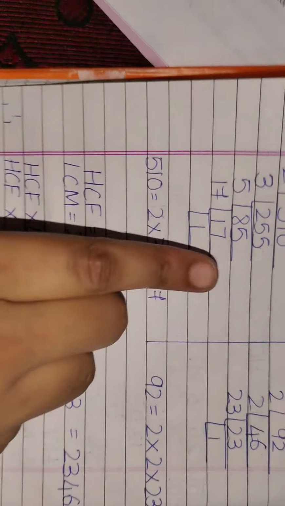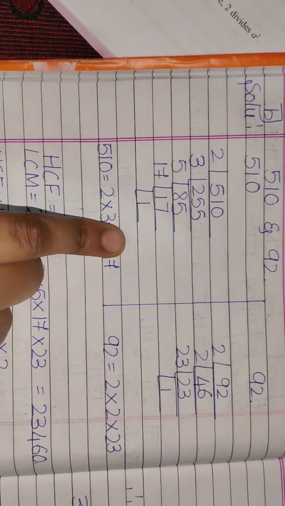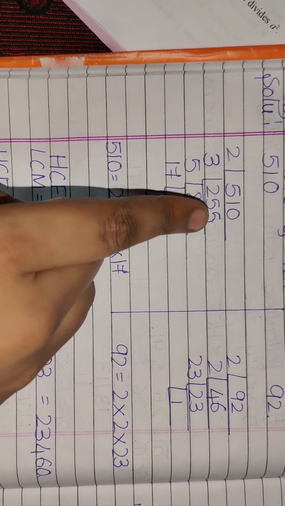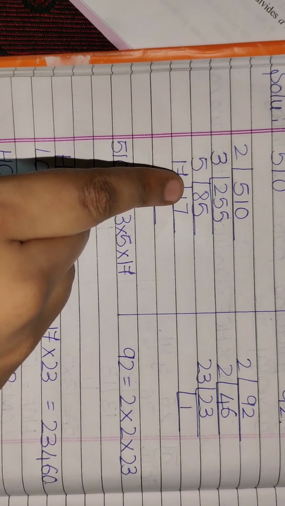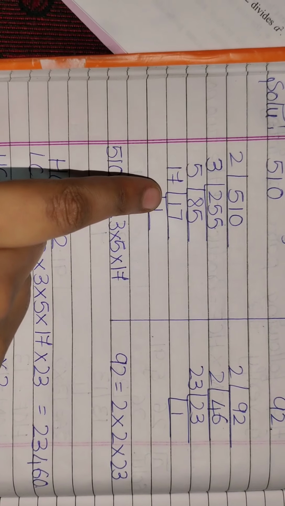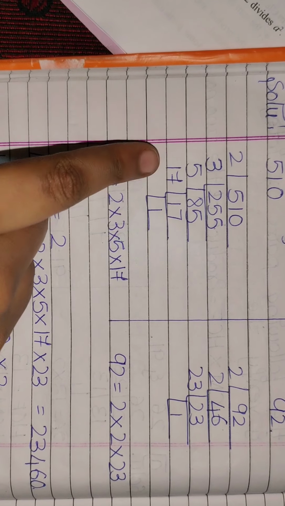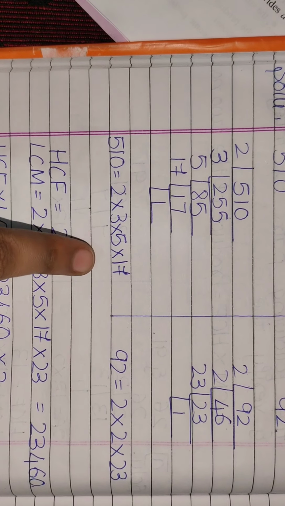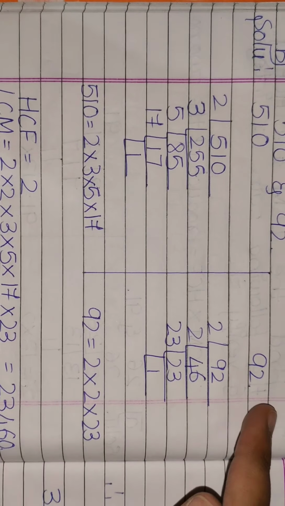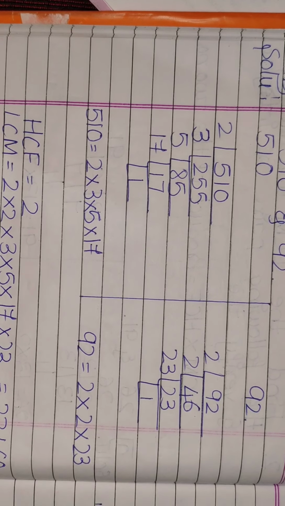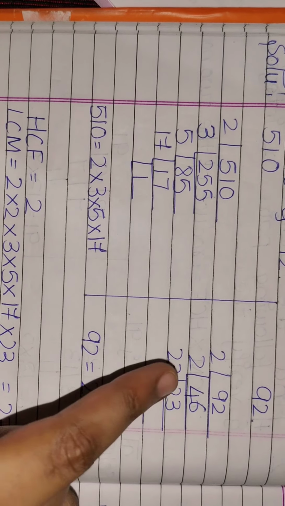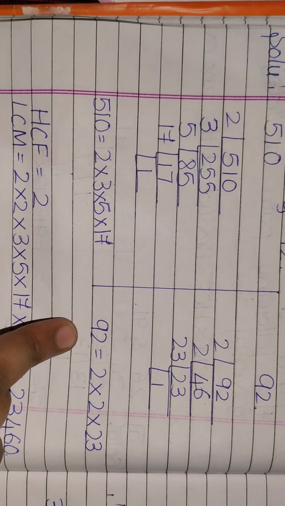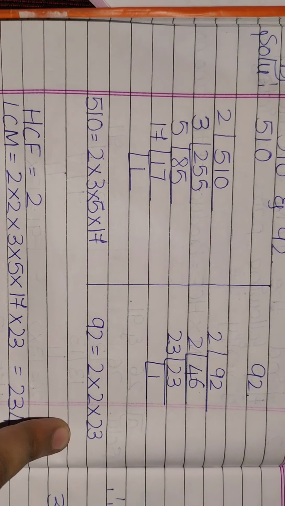Now the next sum. I found out the factors of 510 and 92. 2 2s are 4, 2 5s are 10, 3 8s are 24, 3 5s are 15, 5 ones are 5, 5 sevens are 35, 17 ones are 17. So the factors of 510 are 2 into 3 into 5 into 17. Followed by 92. 2 4s are 8, 2 6s are 12, 2 2s are 4, 2 3s are 6, 23 ones are 23. So the factors of 92 are 2 into 2 into 23.